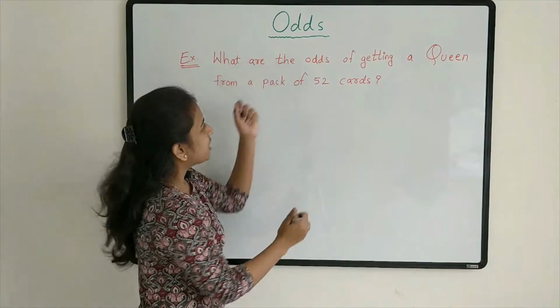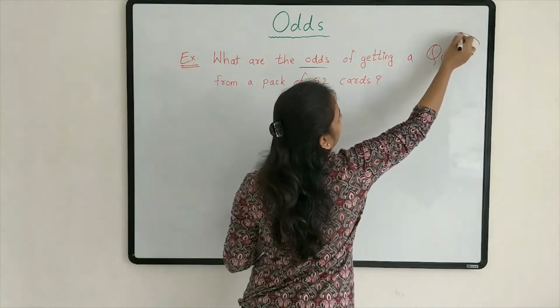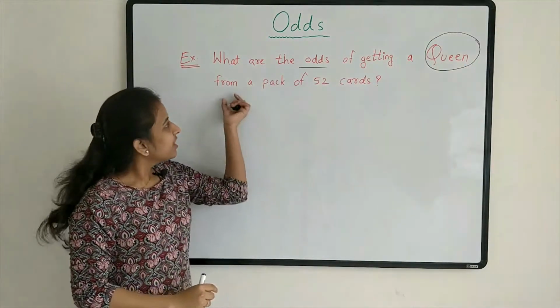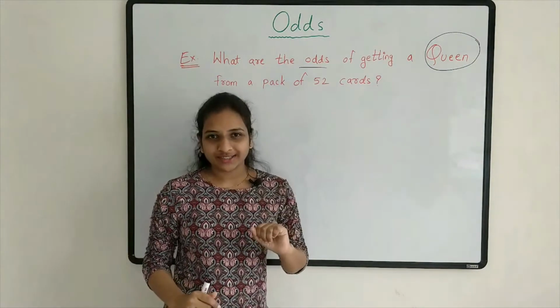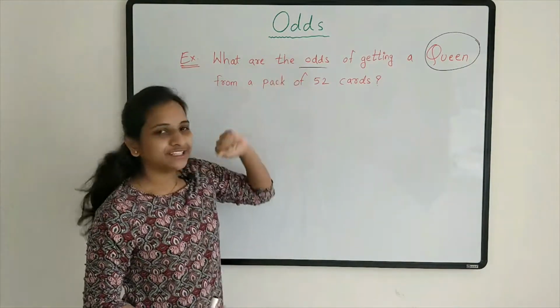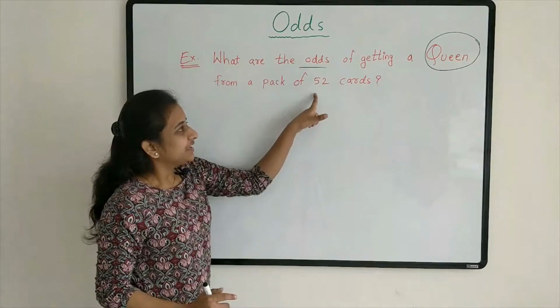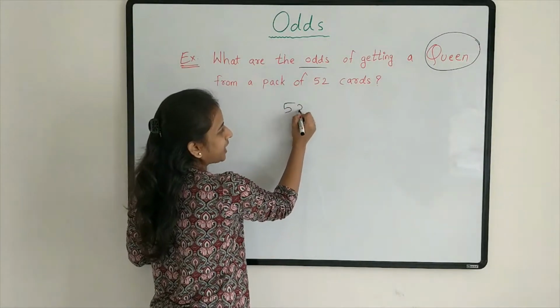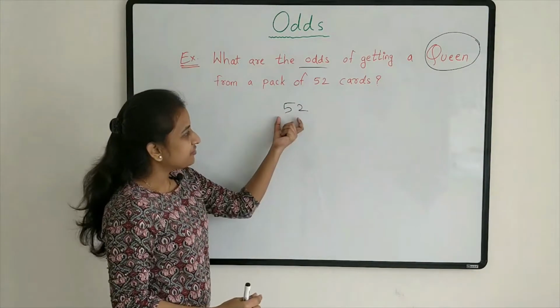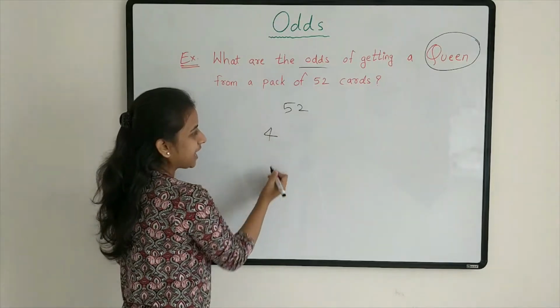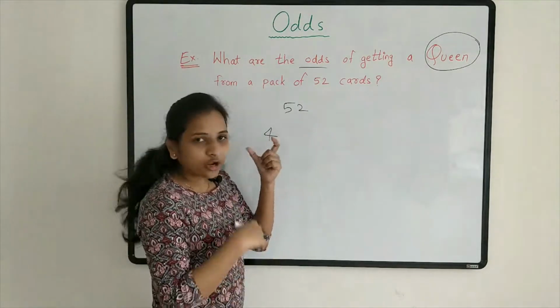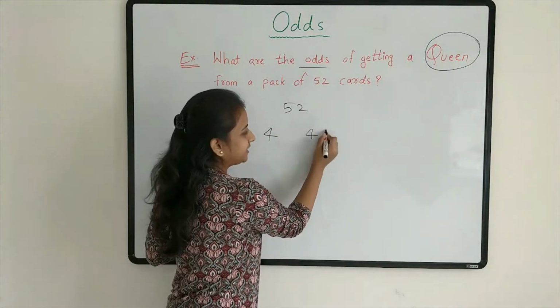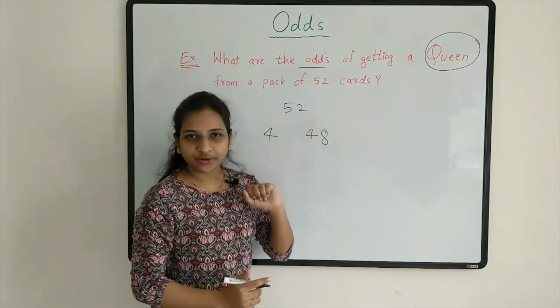What are the odds of getting a queen from a pack of 52 cards? Let's find these odds. See, in a pack there are 52 cards, fine, out of which 4 are queen and non-queen cards will be 48, right? 52 minus 4.